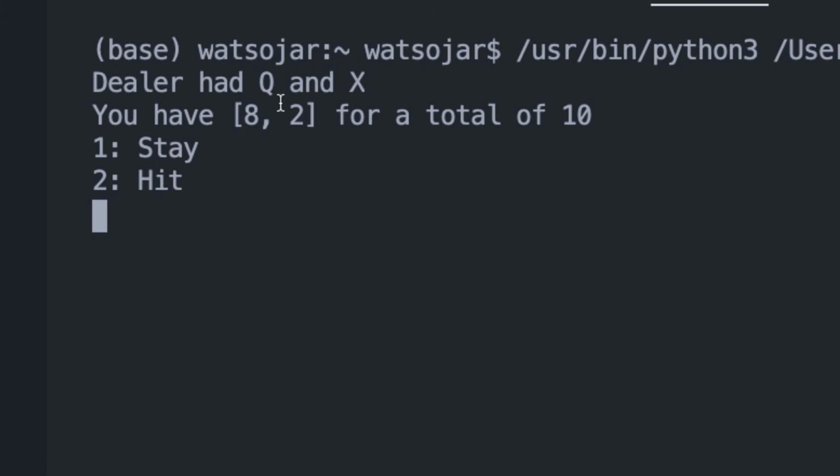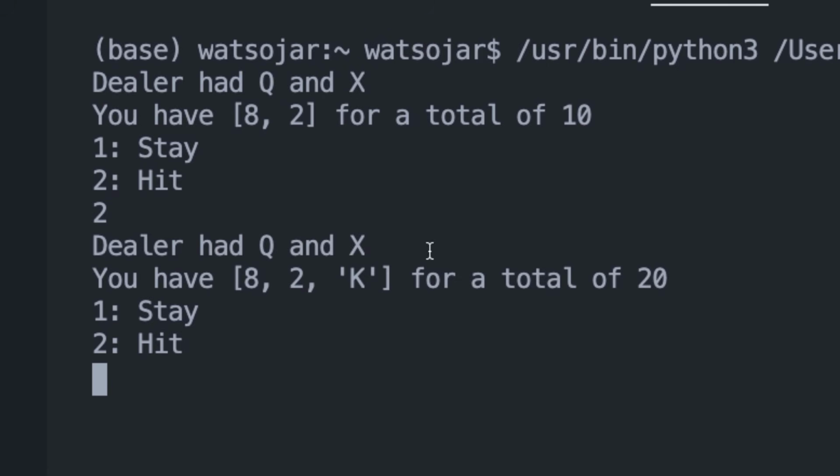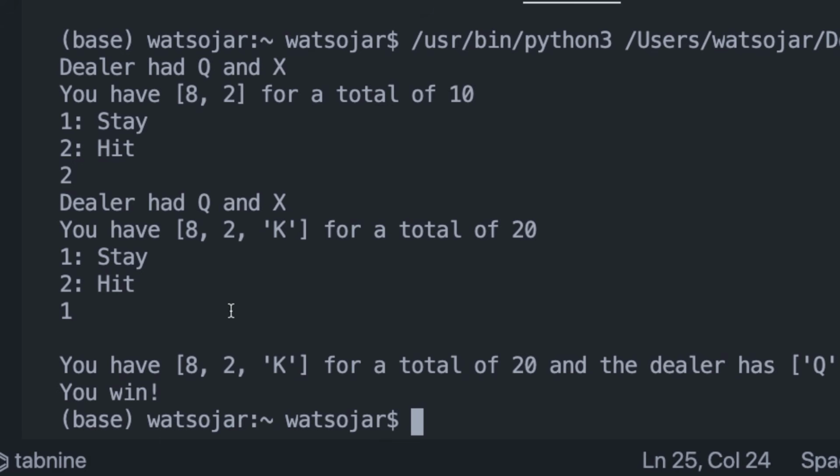So we see the dealer has a queen and some other card, and we have an 8 and a 2 for a total of 10. So what we're going to do here, I'm going to hit. So now the dealer stayed, has a queen and an X, and I have 20, so I'm going to stay. And I have 20, the dealer has 19, so I win.